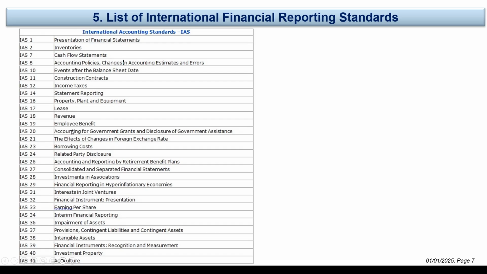Employee benefits. Accounting for government grants and disclosure of government assistance. Effect of changes in foreign exchange rates. Borrowing cost. How to calculate the cost of borrowing. Related party disclosure. Accounting and reporting by retirement benefit plans. IAS 27, consolidated and separate financial statements. Investment in associates. This is all the topics that we can find in the IAS.